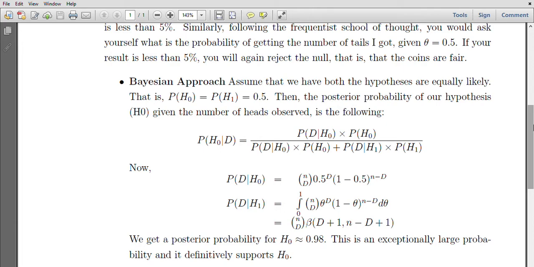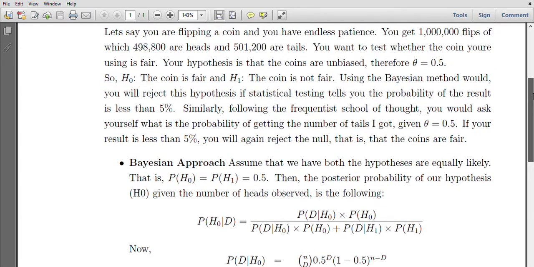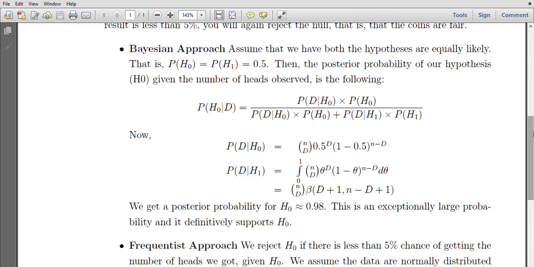Now suppose we have conducted the experiment and we have got the data. The data is nothing but the fact that we have got 4,98,800 heads out of 10 lakh tosses. So we use this information to get the posterior probability of both these hypotheses H0 and H1 using the Bayes theorem. Now, this probability of D given H0 is obtained by assuming binomial distribution for the data.